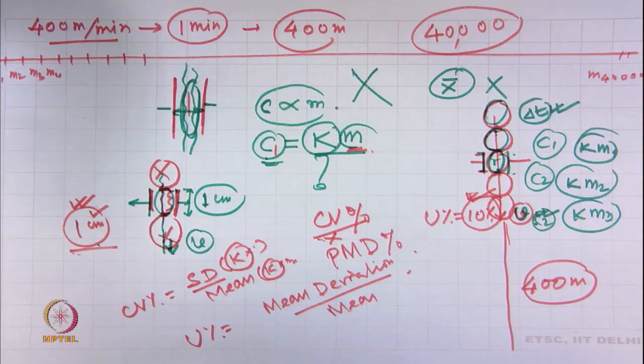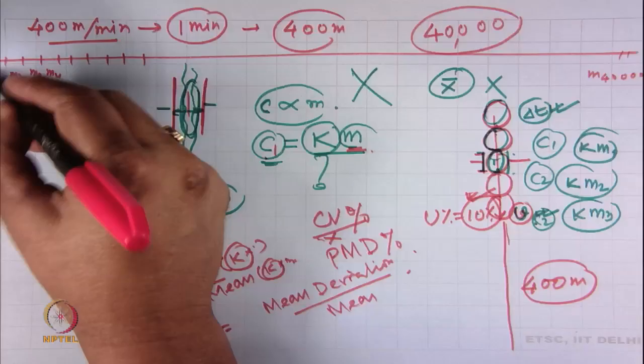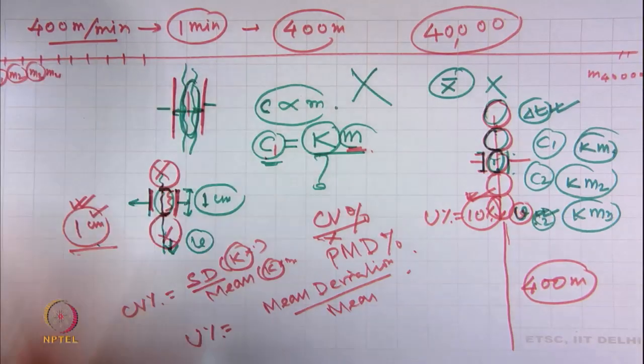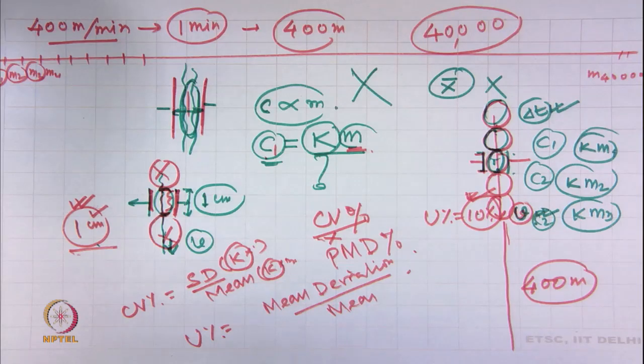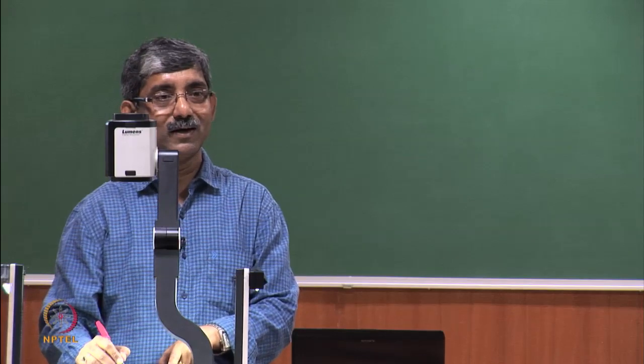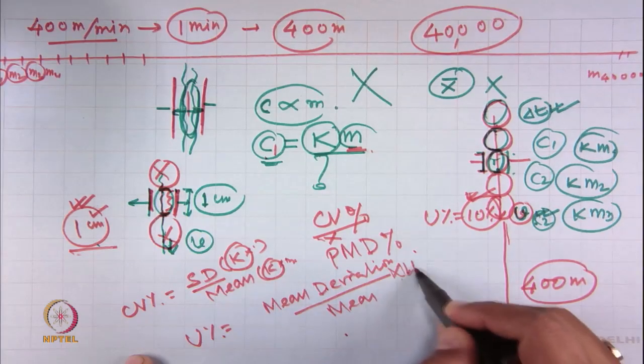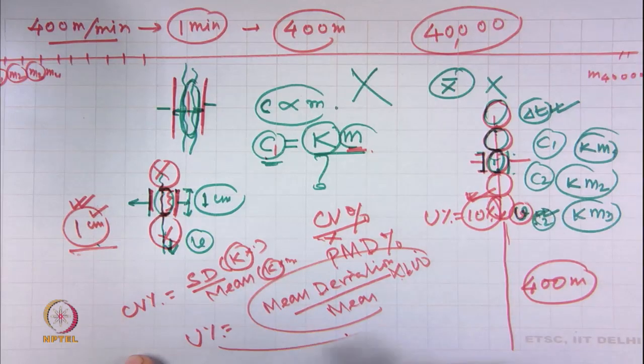Then, with the 40,000 small pieces, I will take the mass of individual M1 by weighing in a microbalance. Then we have the real data. Then I will measure the mean deviation using the formula, then I will measure the percentage mean deviation, and I should get the value 10%.